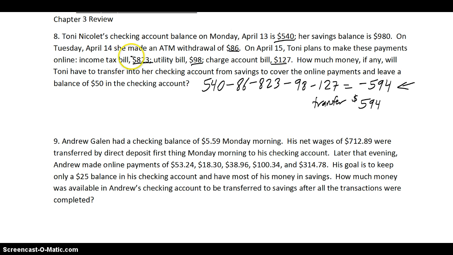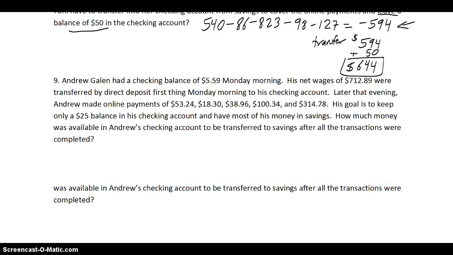But it also says she wants to leave a balance of $50 in the checking account. If she transfers just $594 in, that's just going to be a balance of $0. Well, that's not good enough for her. So we're going to have to add in an extra $50. So actually, if she wants to completely not have a problem paying her bills and still have a balance of $50, she's going to have to transfer $644 total. Okay? Just think about that.